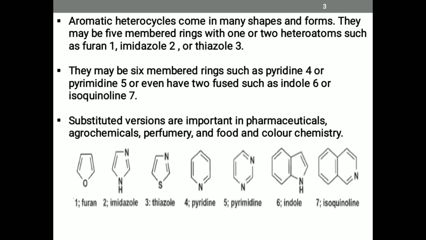Aromatic heterocycles come in many shapes and forms. They may be 5-member rings with 1 or 2 heteroatoms such as furan, imidazole, thiazole. They may be 6-member rings such as pyridine, pyrimidine, or even have 2 fused rings such as indole or isoquinoline, which we saw in the picture on the slide. Substituted versions are important in pharmaceutical, agrochemical, and chemical industries.